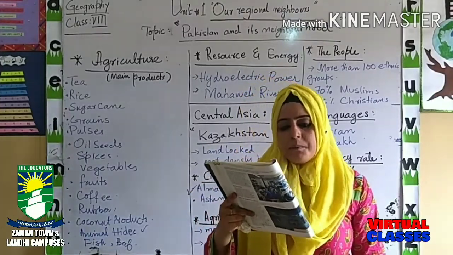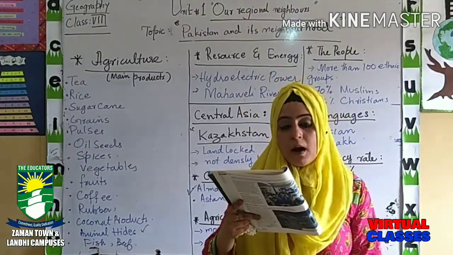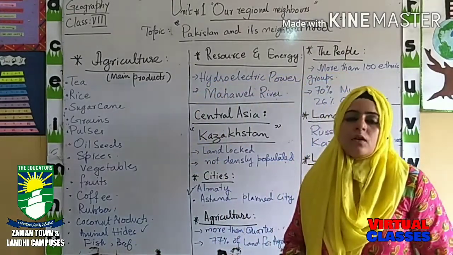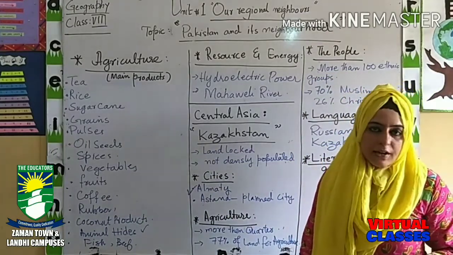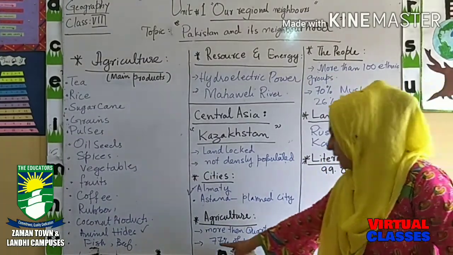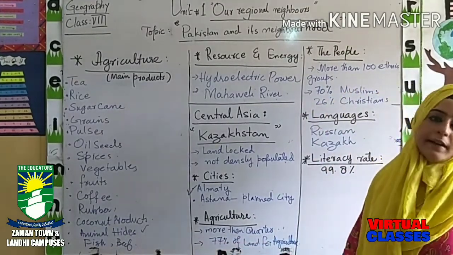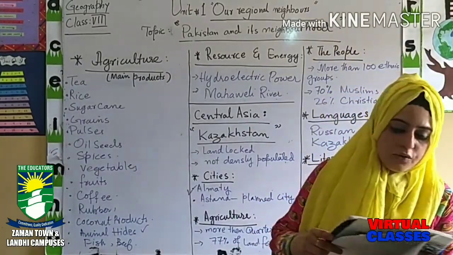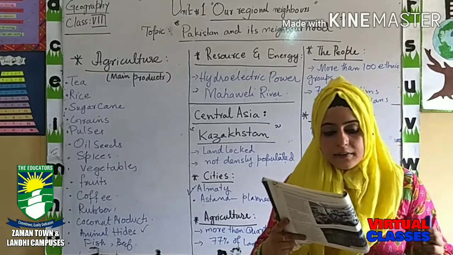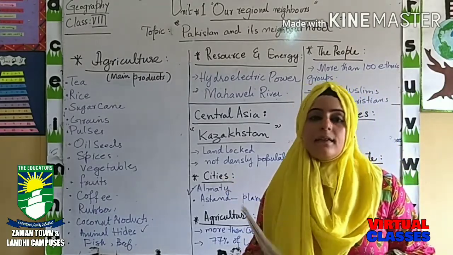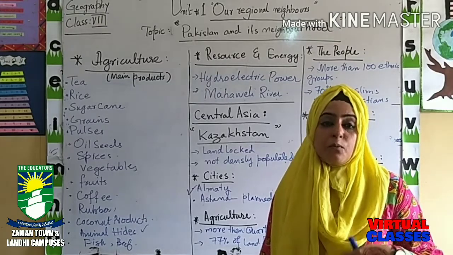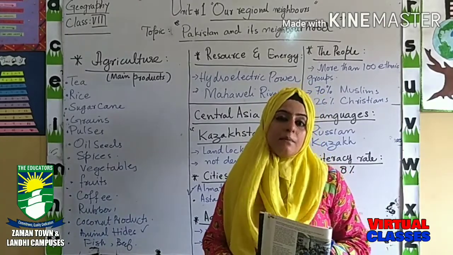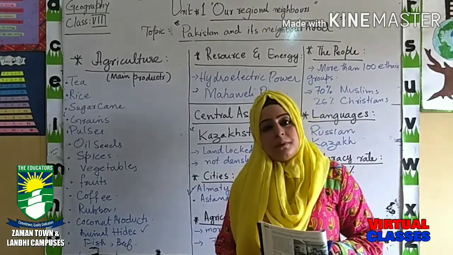Now come to question number 3 of part B. What is most of the land in Kazakhstan used for? Kazakhstan is basically an agricultural country, because as we have learned, 77% of the land is being used for agriculture. They are asking what the purpose is, meaning the major part of Kazakhstan is used for agricultural purposes. 77% of the land is used for agriculture.